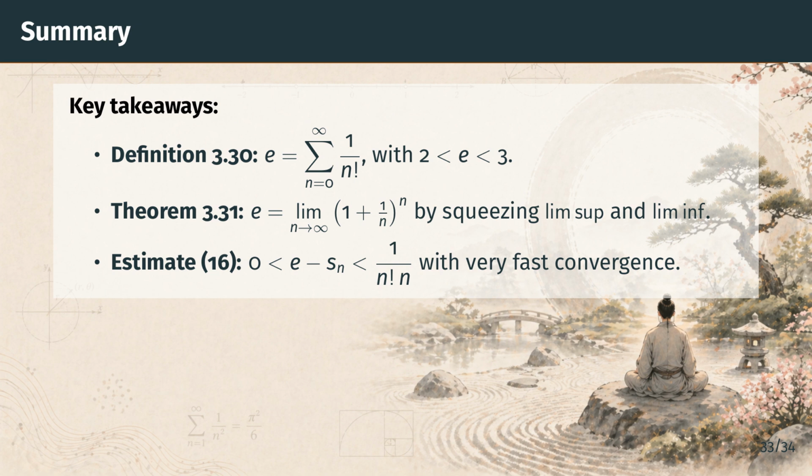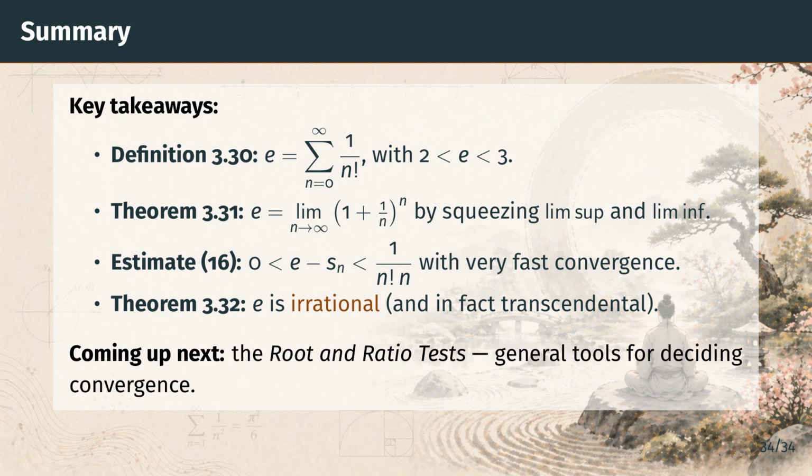That same estimate did double duty. Let's recall its theoretical payoff. Finally, estimate 16 powered the proof of theorem 3.32. Assuming e were a fraction p over q, multiplying the estimate by q factorial trapped an integer strictly between 0 and 1, an impossibility. So e is irrational, and in fact, as we noted, it is transcendental.